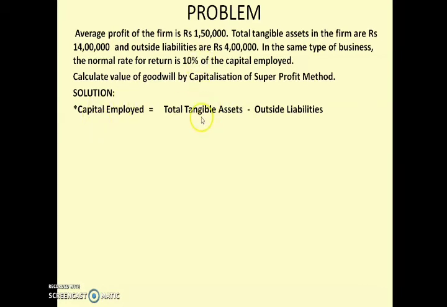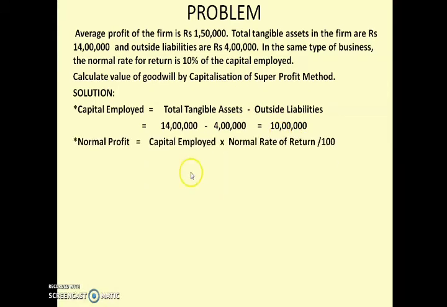So same way you will calculate the value of capital. See how much is the asset given to you. It's 14 lakh and liability is 4 lakh. So using that step you will get capital employed as 10 lakh. Now step 2 is normal profit. How much is your normal profit? Capital employed into normal rate of return divided by 100. Capital employed you got from step 1, that is 10 lakh, into normal rate of return is given in the question as 10%. So 10 divided by 100, you will get the answer as 1 lakh.